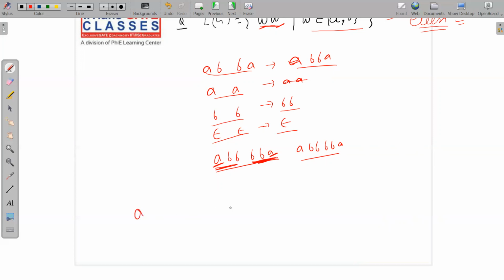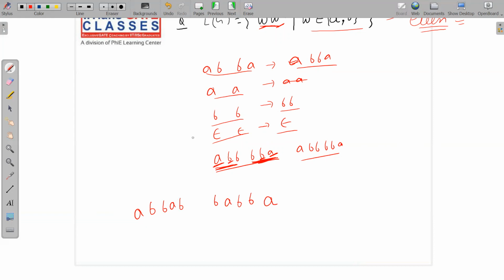Let me do it like this. Say A, then we need BB. If the second symbol of W is B, then the second last symbol of W transpose will be B. So second symbol of W, second last symbol of W transpose. Third symbol of W, third last symbol of W transpose. Fourth symbol of W, fourth last symbol of W transpose. Fifth symbol of W, fifth last symbol of W transpose, and so on. So now I think you have already guessed how I'm writing this.